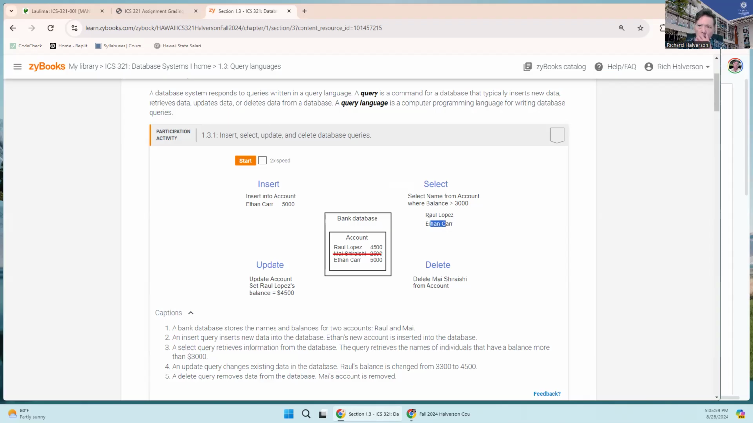This is how you insert into a database table. This is the name of the table. This is the name of the database. There could be many tables in this database. So insert into this table this record.